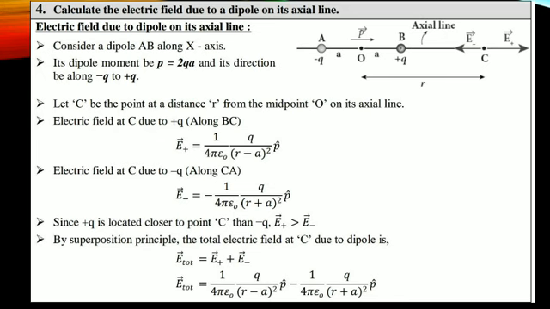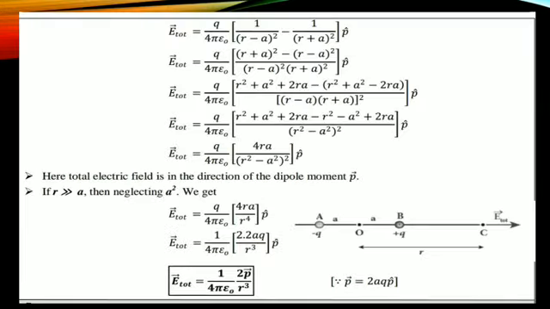Okay students, just listen. Taking q outside, what is remaining? q divided by 4 pi epsilon naught, 1 divided by (r minus a) the whole square minus 1 divided by (r plus a) the whole square, into p. After this, I am taking the LCM, which is (r minus a) the whole square times (r plus a) the whole square.